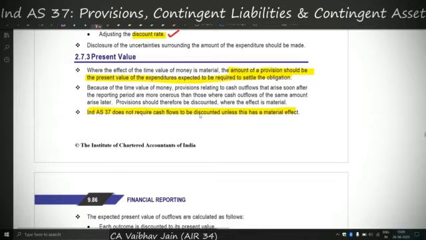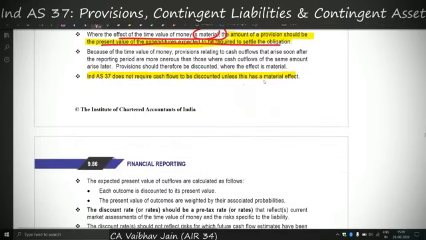So why are we using the term present value here? As I mentioned, in certain cases we might have to pay over a number of years, and the effect of time value might be material. If it is immaterial, then there is no need to bring it to the present value, but if it is material, then the present value of the expenditure is to be brought, because in case of Ind AS the most important term is fair value, and whatever we do we have to stick to the concept of fair value, which says that we have to recognize it as of today, and whatever will be the difference will be nothing but our borrowing cost, which will be covered under Ind AS 23 borrowing cost.